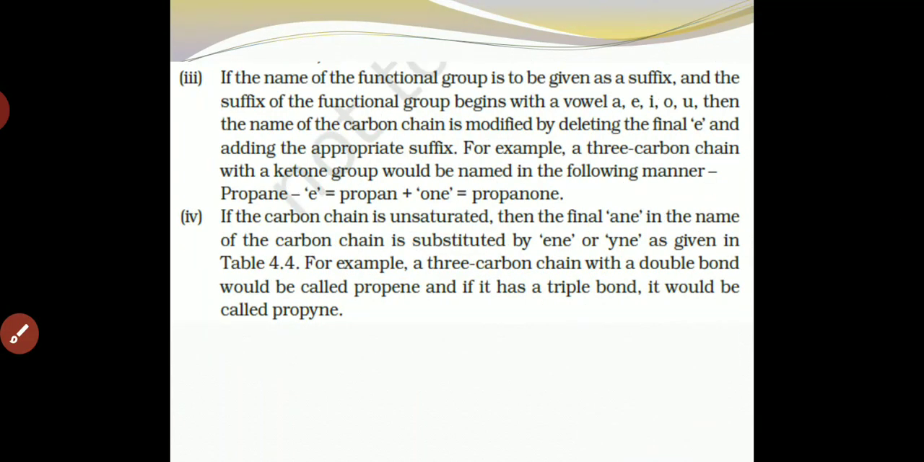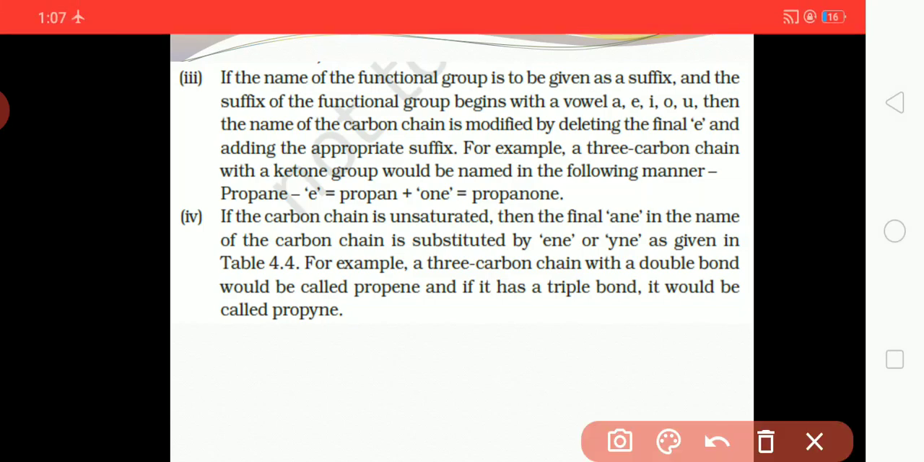If the name of a functional group is to be given as a suffix, and the suffix of the functional group begins with a vowel, A, E, I, O, U, then the name of the carbon chain is modified by deleting the final E and adding the appropriate suffix. For example, take a 3 carbon chain, carbons 1, 2 and 3.